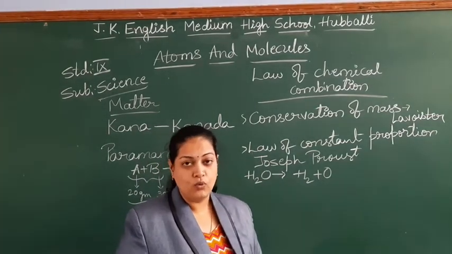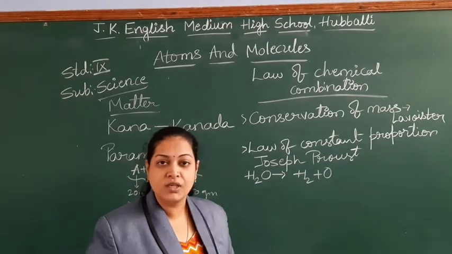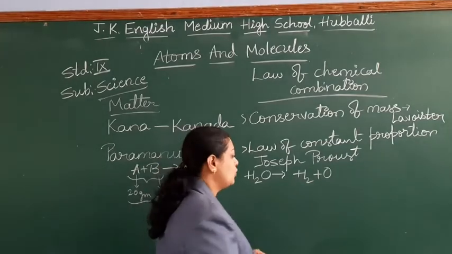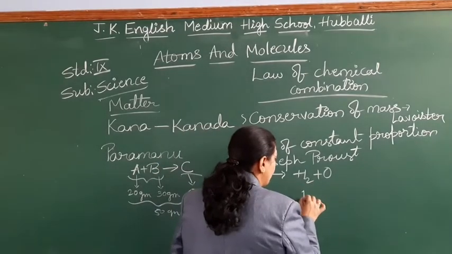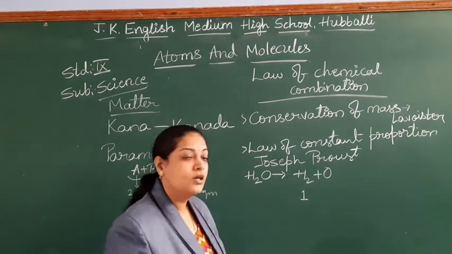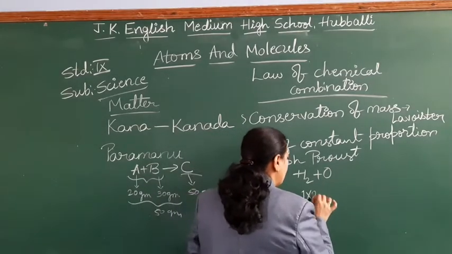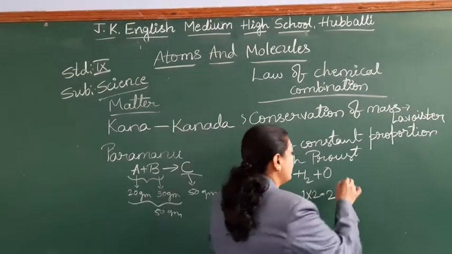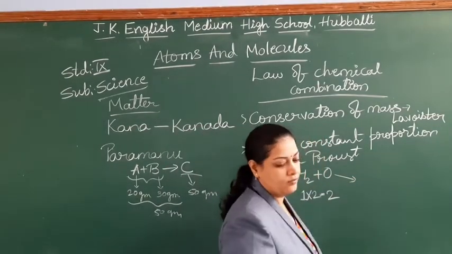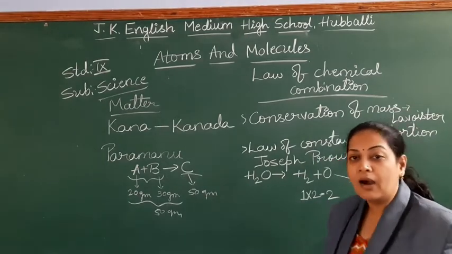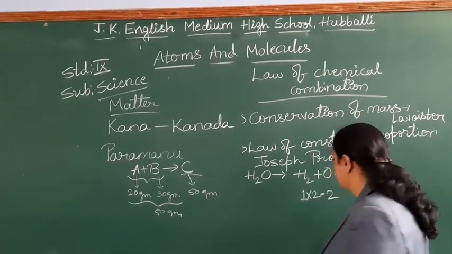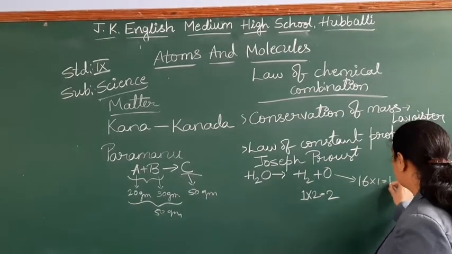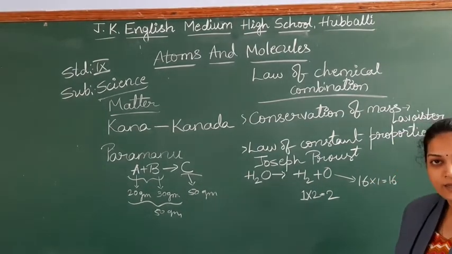So as you know, the atomic mass of hydrogen is 1. And here you have 2 atoms, so multiply with 2. So you are getting the atomic mass of hydrogen as 2, 2 into 1, so it is 2. Similarly, if you consider oxygen, the oxygen atomic mass is 16. How many atoms do you have here, students? Only one atom. So 16 into 1, it is 16 only.